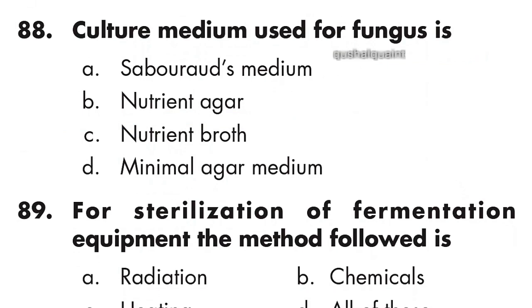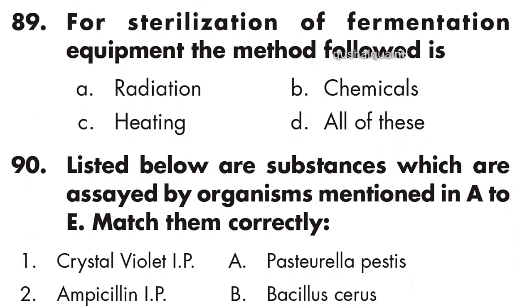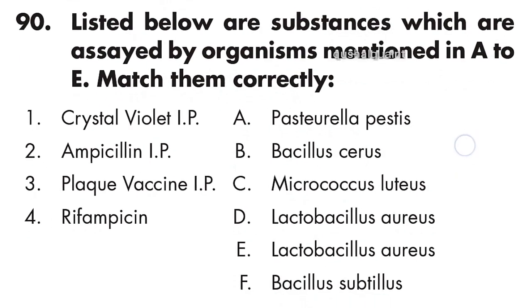89. For sterilization of fermentation equipment, the method followed is chemicals. Option B is right. 90. The list below are substances which are assayed by organisms mentioned in A to E. Match them correctly.